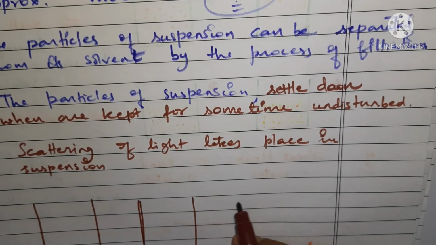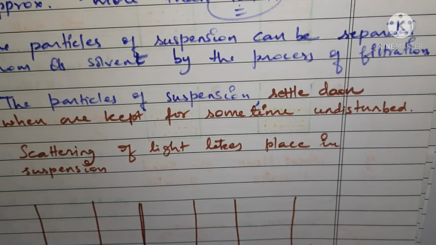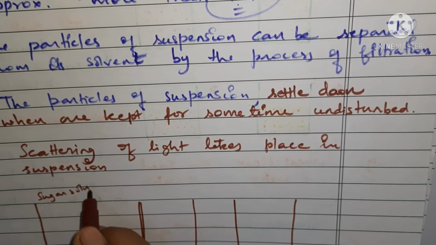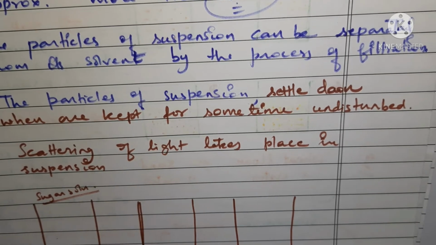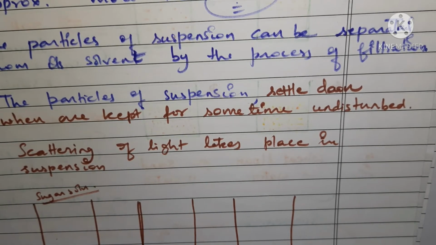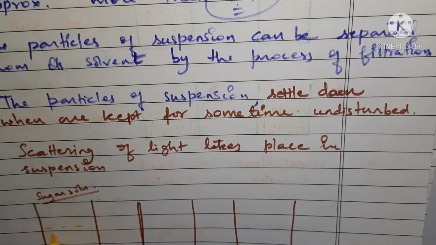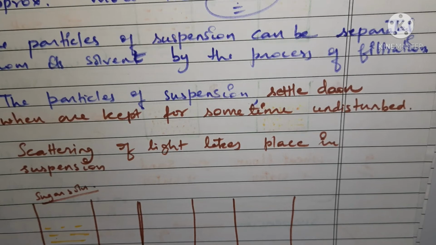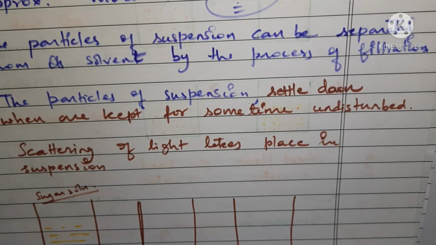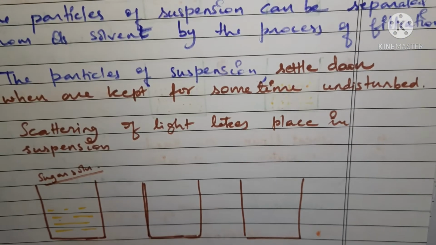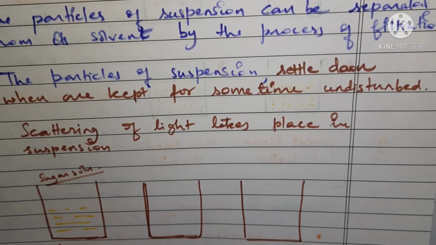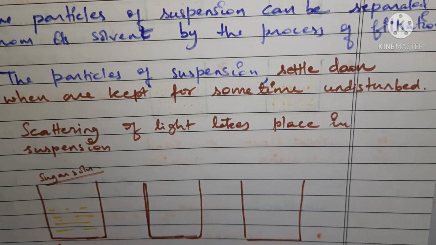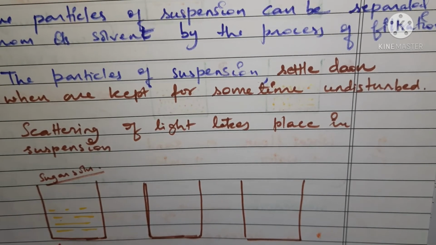When we went through a sugar solution, what we saw was that the solution was very transparent. It was a very clear solution, and due to which you got transparency.